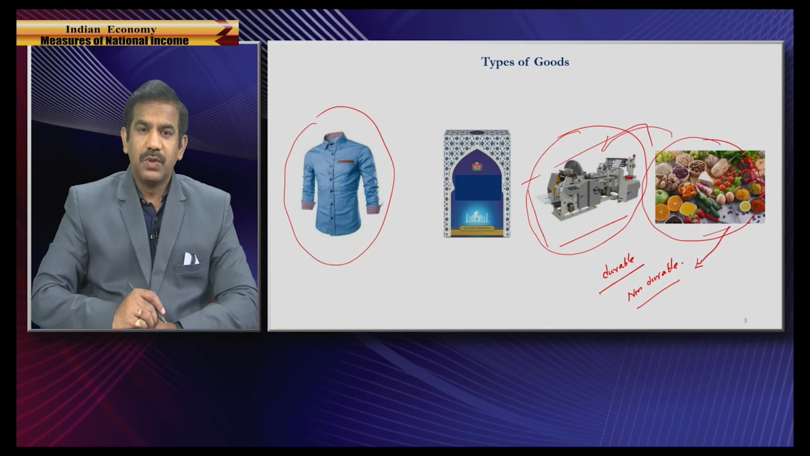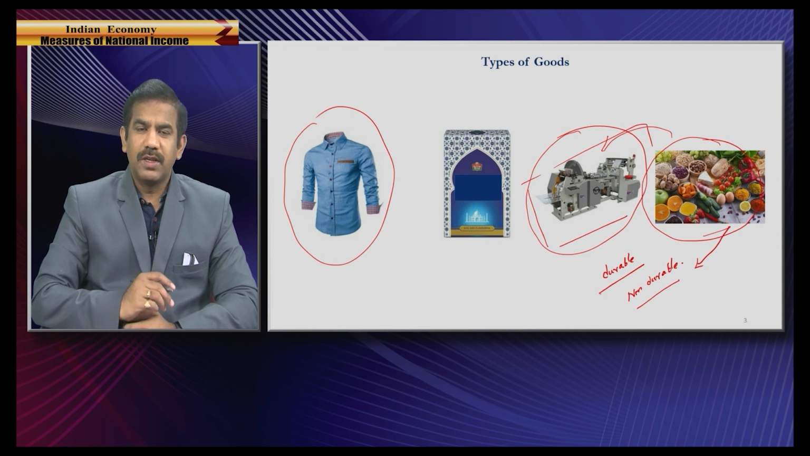And hence, these particular goods have a very short shelf life. We call them non-durable. So, a TV, the television set that you are using to watch this video, is a consumer durable. The shirt that you are wearing is a consumer durable. The mobile phone is a consumer durable. But an apple that you purchase from the market is a consumer good and it's a non-durable good.